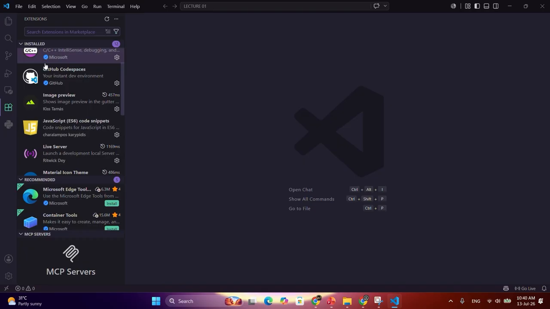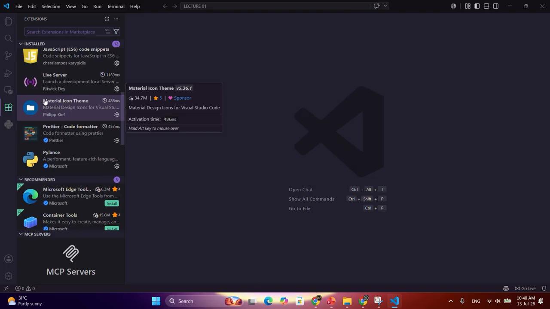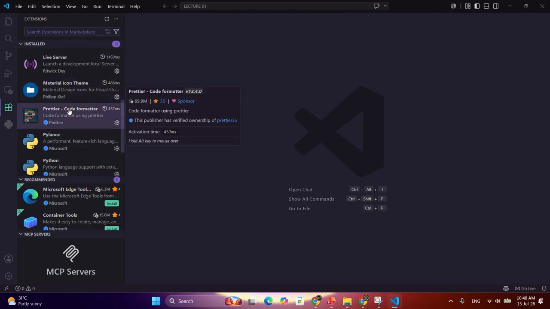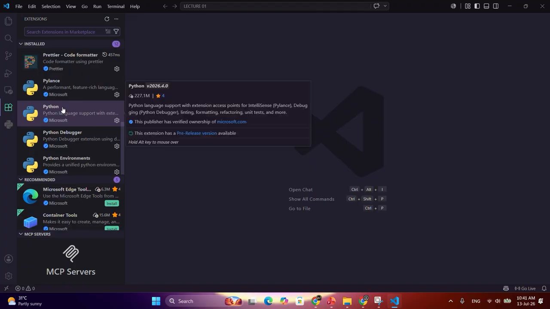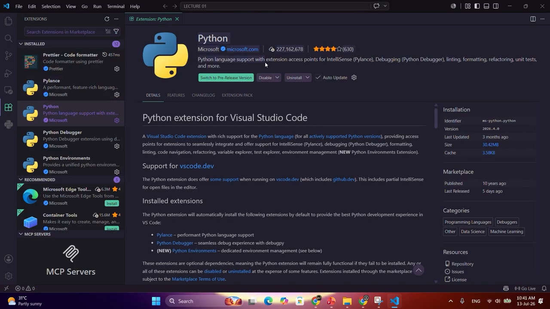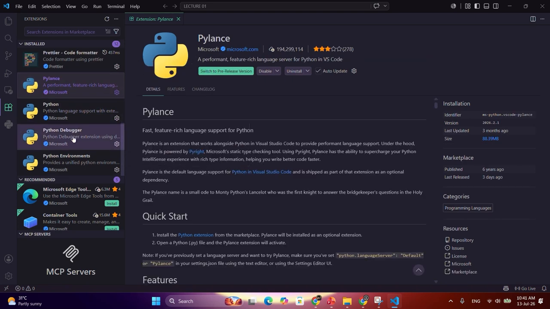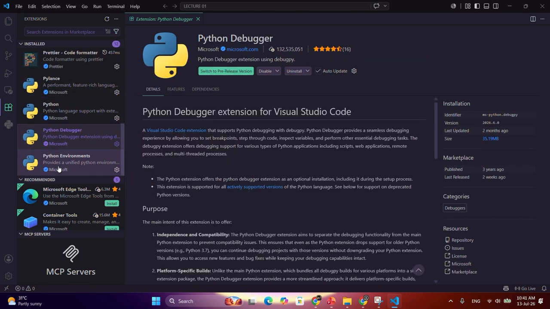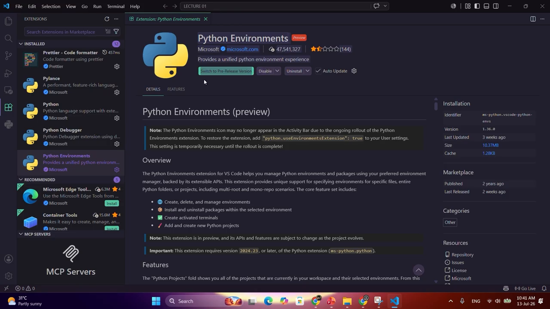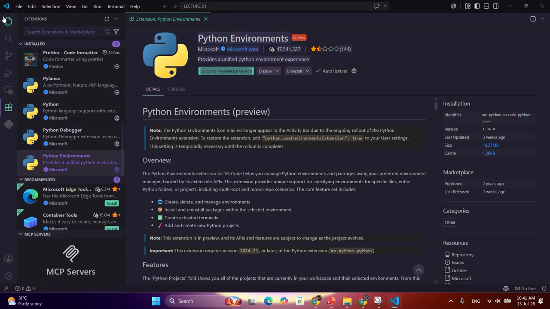You can install GitHub Codespaces, and then I have installed the Material Icon Theme. I have installed the Prettier code formatter. So you need to install Python, this extension from Microsoft. After that, you can install Pylance as well, Python Debugger as well, and Python Environments as well. Install these four extensions to use Python in VS Code.